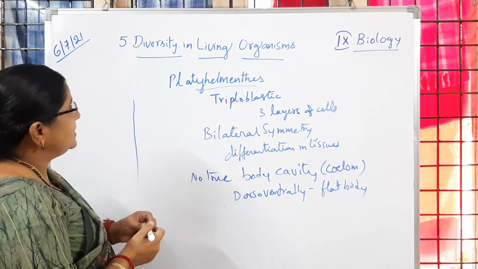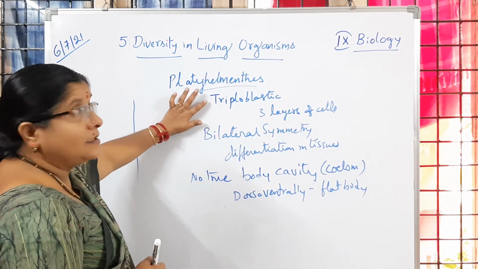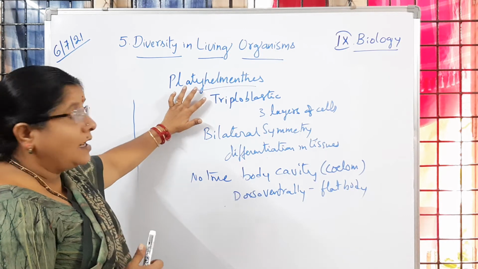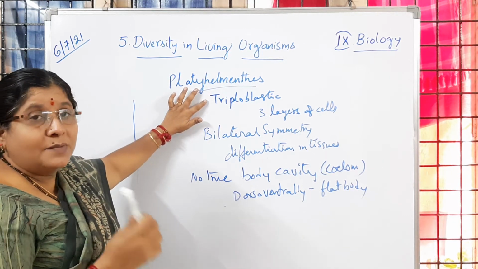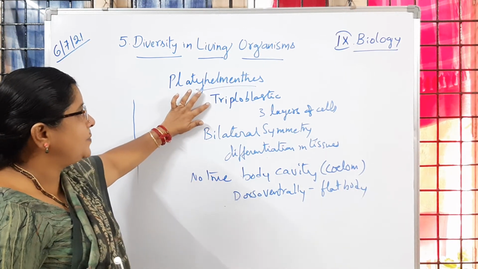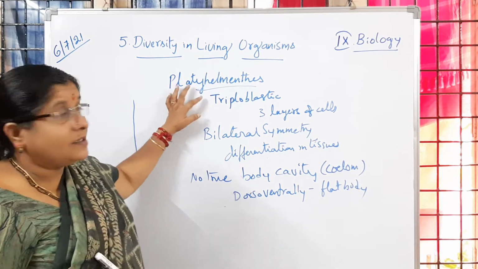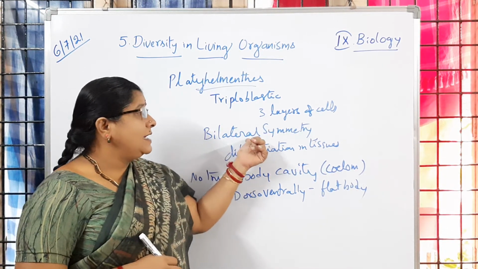So once again let us recall the points of Platyhelminthes. The organisms are multicellular and triploblastic, with three layers of cells, and bilateral symmetry.